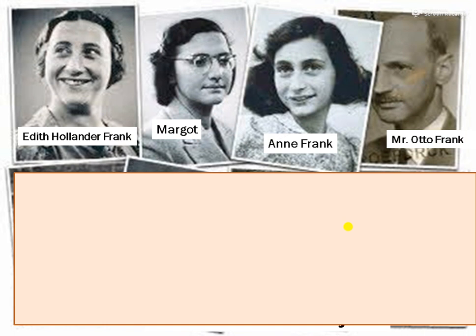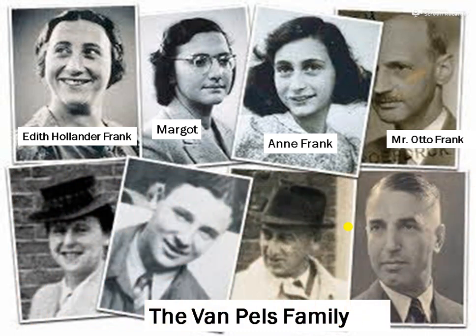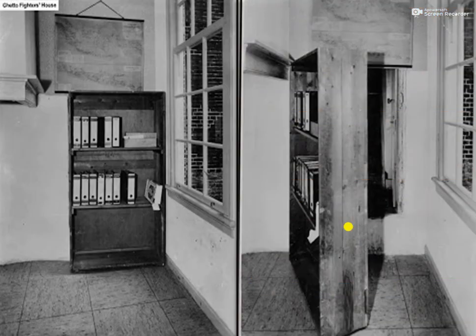And now I'll let you know about the photos. You see Anne Frank, her father, Mr. Otto Frank, and Margot, and Edith Hollander Frank is her mother. And the 4 members of the other Van Pels family also lived in the hiding. And this is the bookshelf when it was moved.